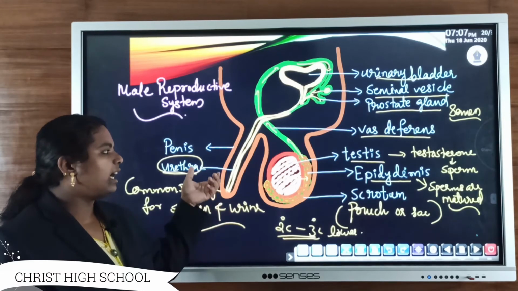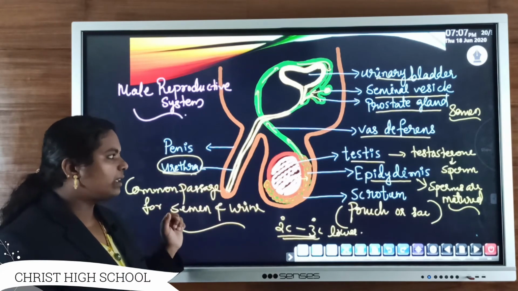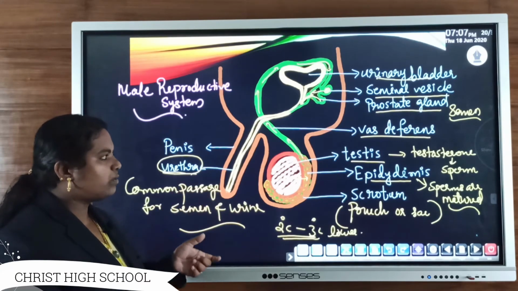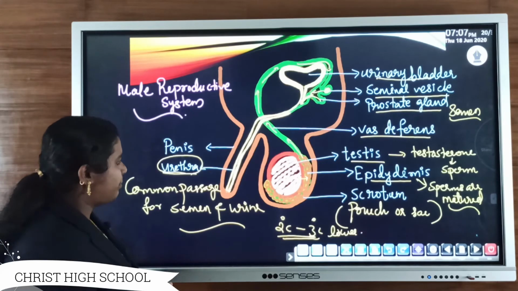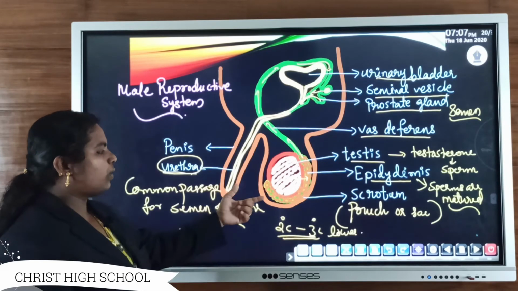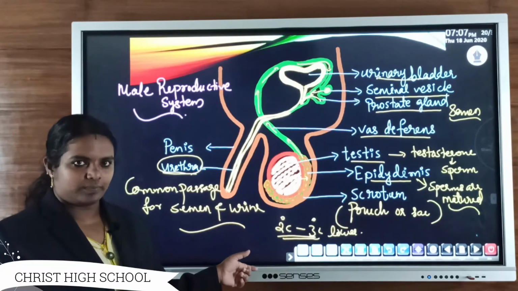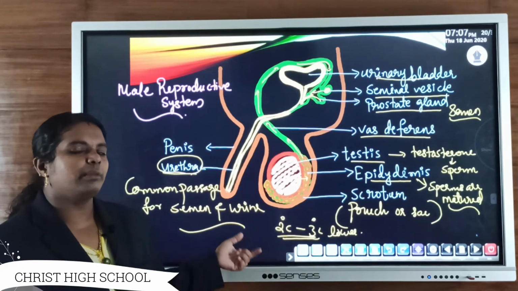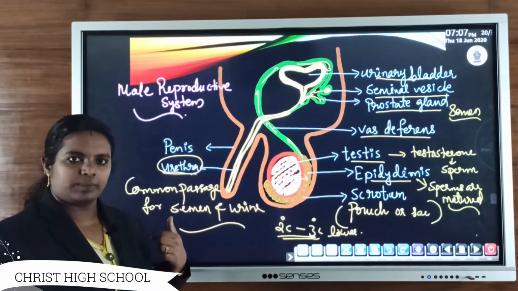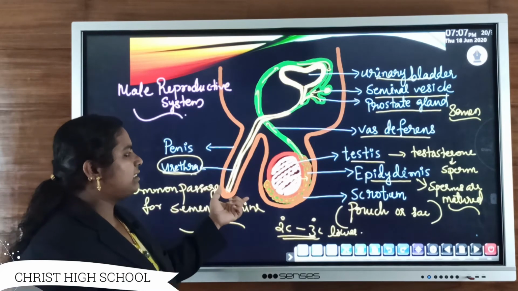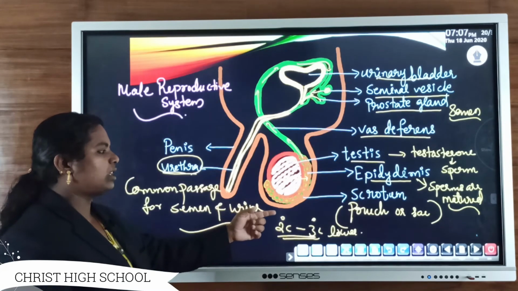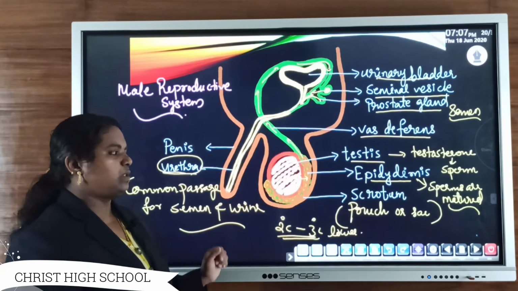When it hangs in the scrotum, the scrotum provides a lower temperature compared with our other body parts. That is why the testes are protected inside this sac-like structure known as the scrotum.